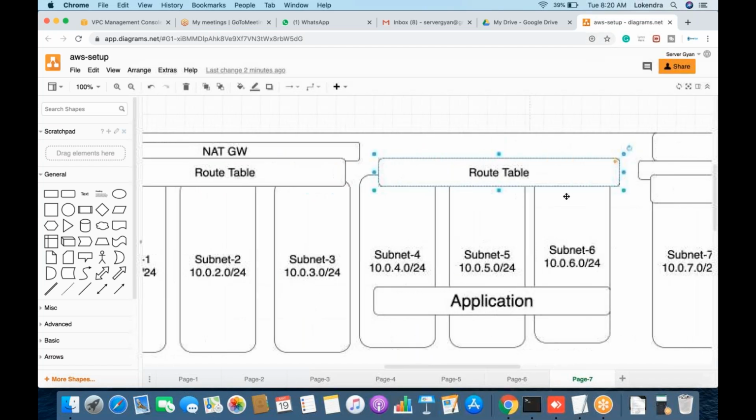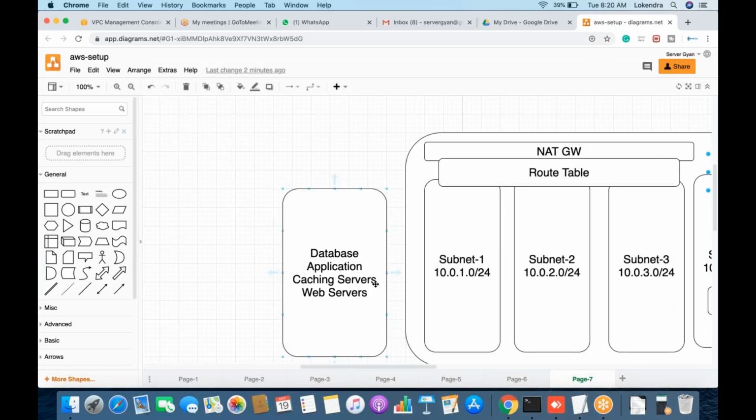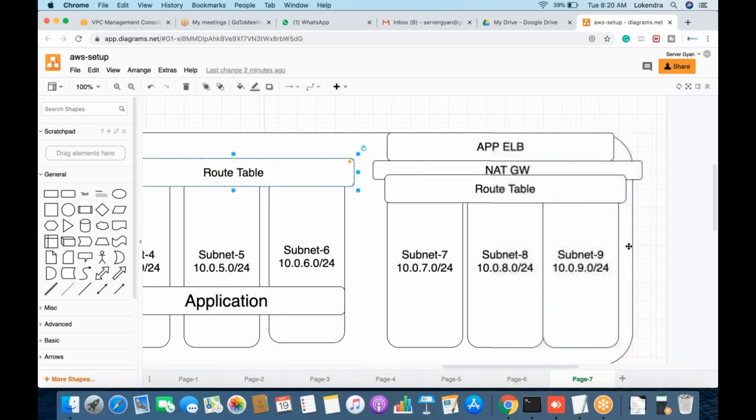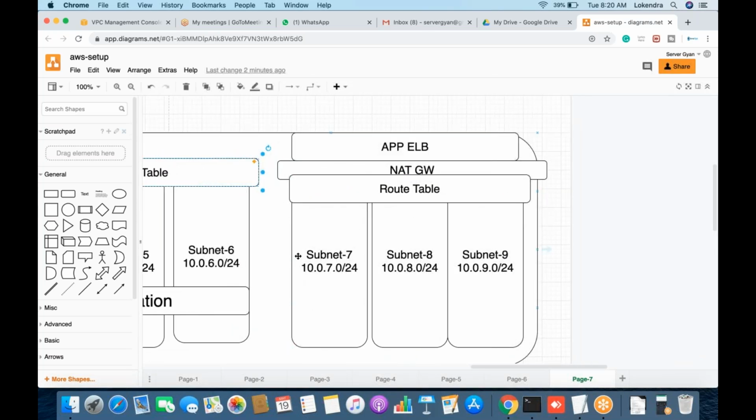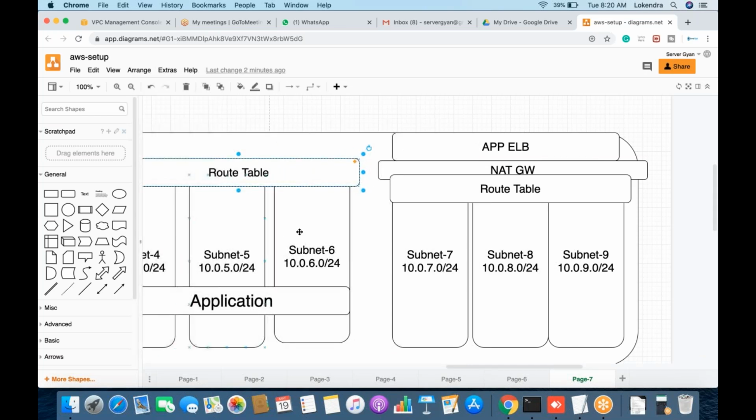Now let us talk about where these caching servers will get created. Either you can have the caching server within your web server zone, or under your application. Wherever it is required: if it is required to cache data of your application only, then you will create caching servers here. If your load balancer will send traffic to your caching only, maybe you have Varnish, Redis, Elasticsearch, or whatever you have. So what type of caching mechanism you are using, as per your application architecture, you will have to decide where you are going to send the hits.